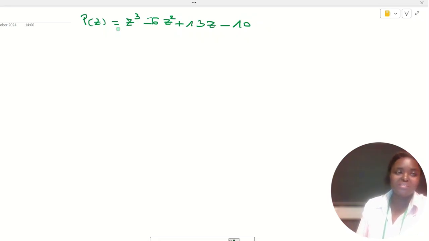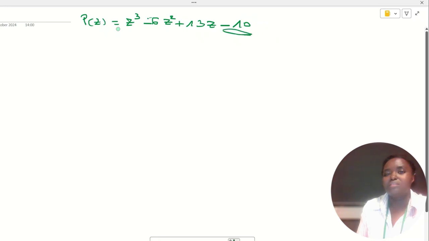There are many methods, but one method that we can use here is the rational root theorem. We need to find the roots based on the independent term, minus 10. We find all the numbers that can divide minus 10, then substitute them in P(z) to find which one will give 0. The numbers that can divide minus 10 are plus or minus 1, plus or minus 2, plus or minus 5, and plus or minus 10.